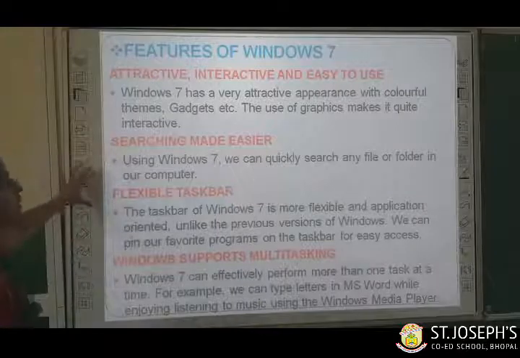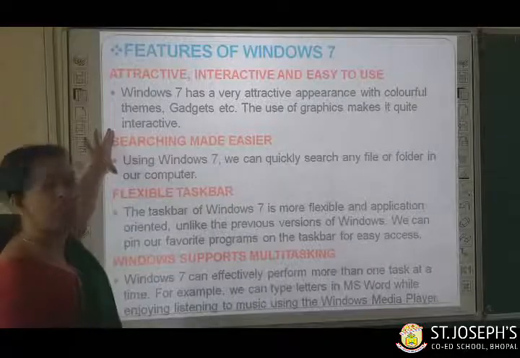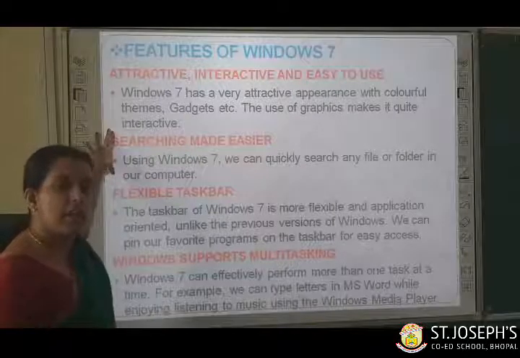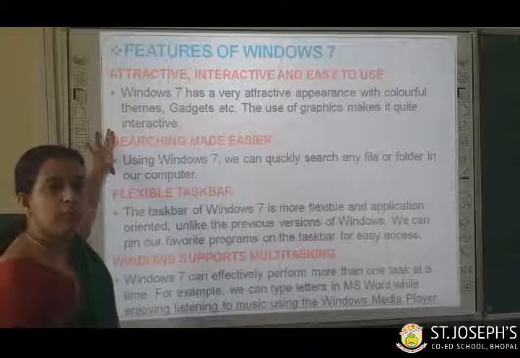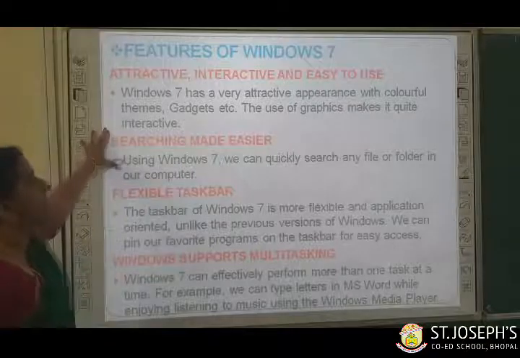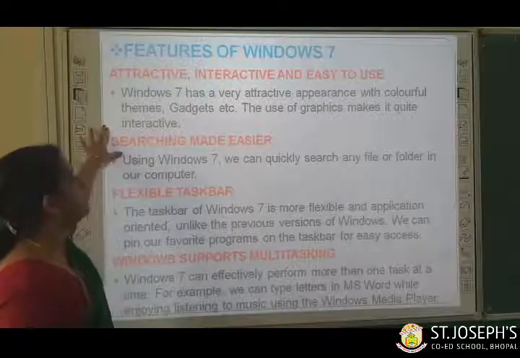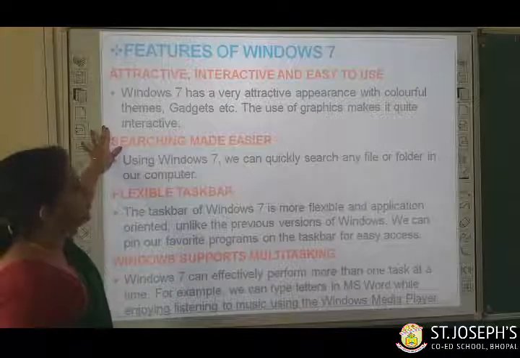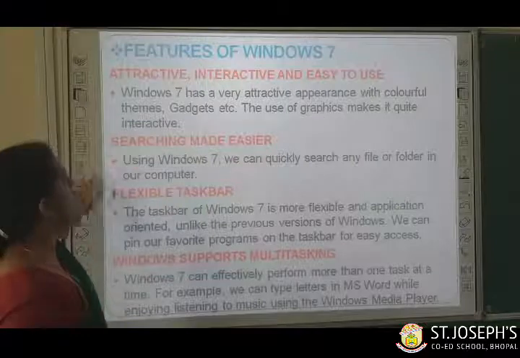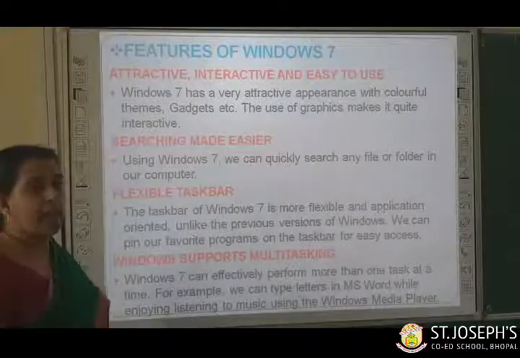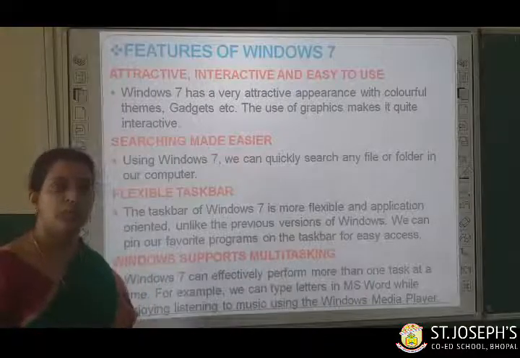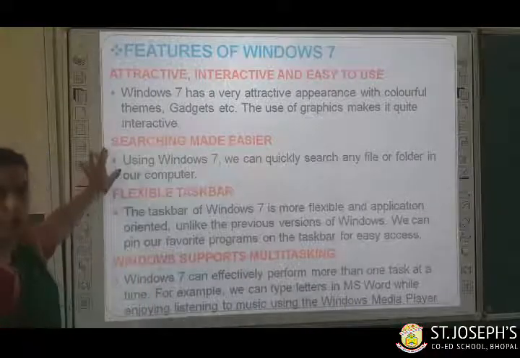The first feature you can see children is that it is very attractive, interactive and easy to use, because it is graphically oriented. What do you mean by GUI? Graphical user interface. Windows 7 has a very attractive appearance with colorful themes, gadgets, etc. The use of graphics makes it quite interactive. Is it clear children this much, all of you? I hope all of you understood.